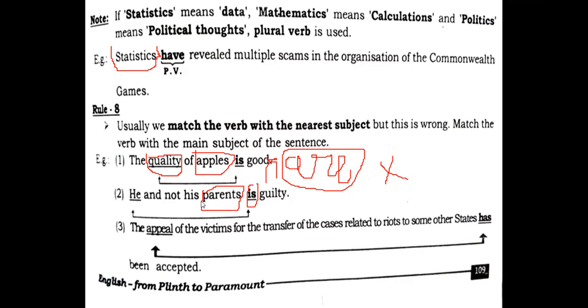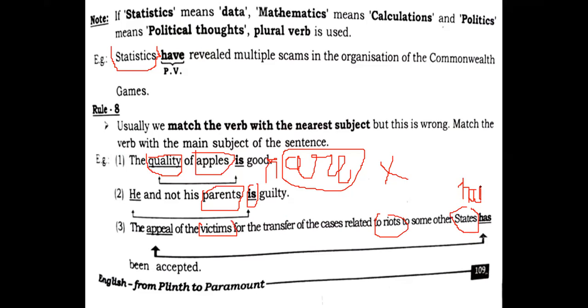Otherwise, some of the students, what I find, they might pick victims as the subject of the sentence, or they can pick riots, or they can pick states as the subject of the sentence, and according to these words they will put have instead of has, because have is used with the plural subject.